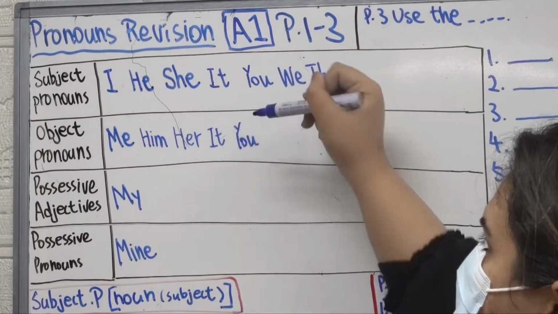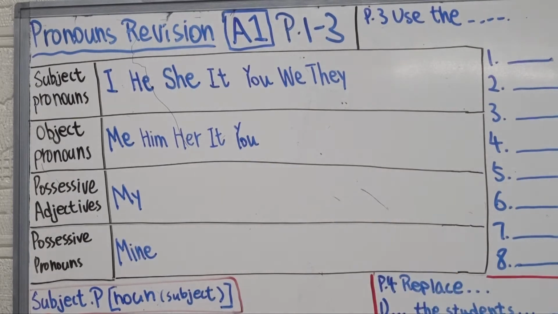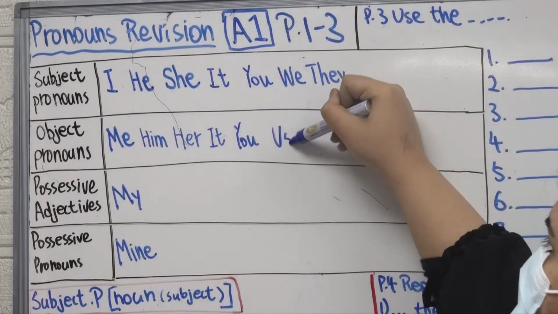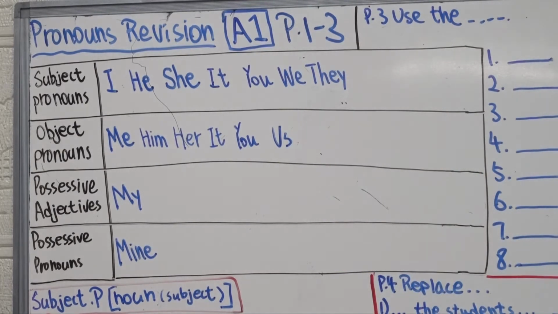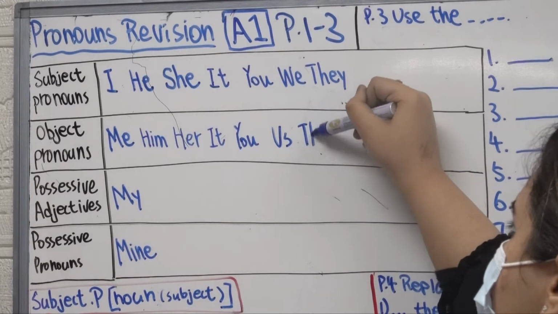Good. We becomes, remember what that is? Us. They becomes them. Them, remember, okay? Object pronouns.